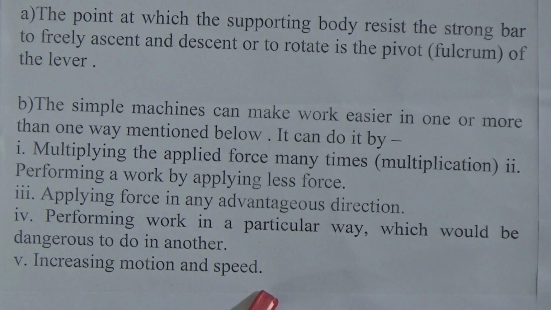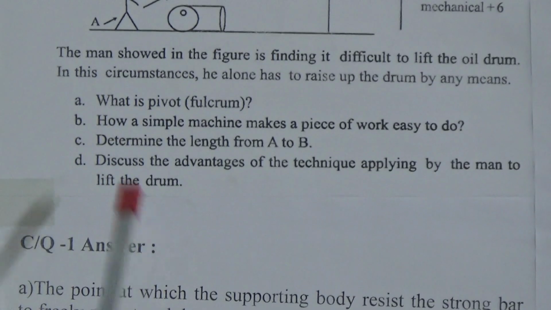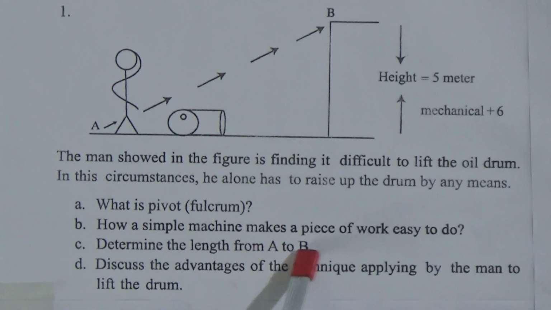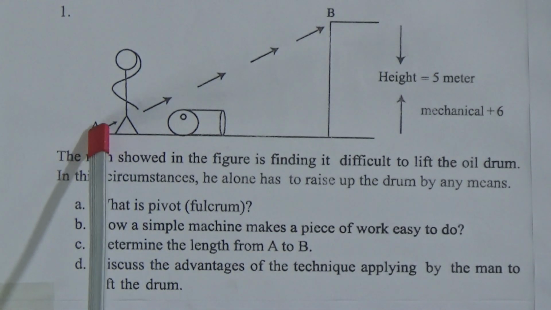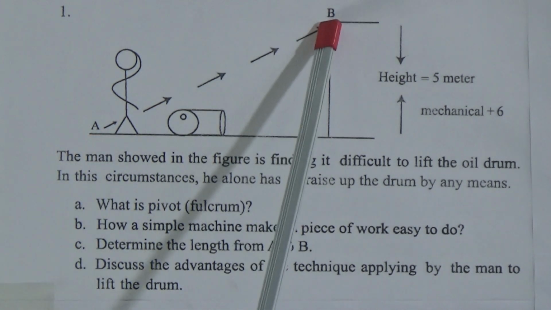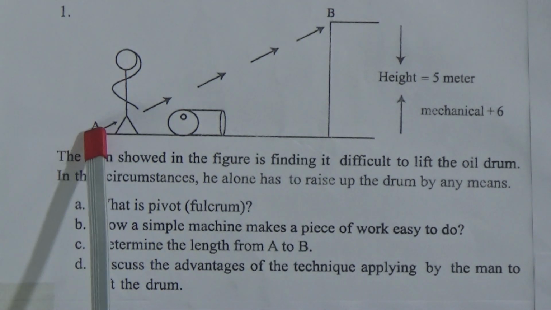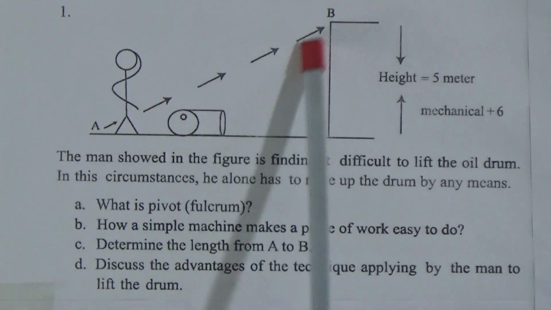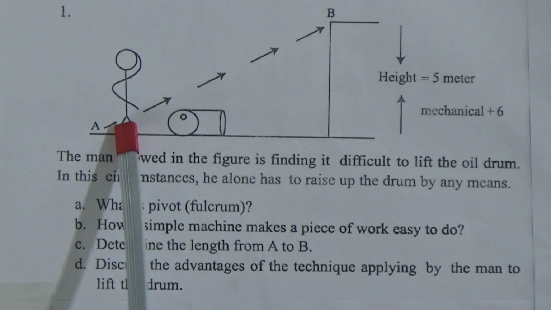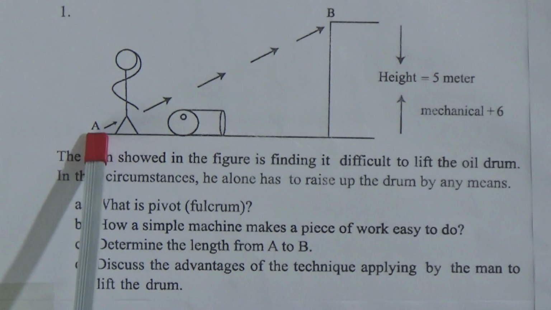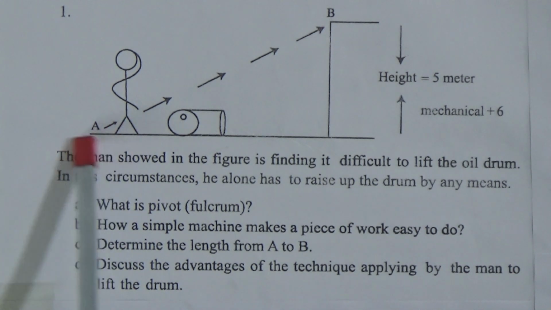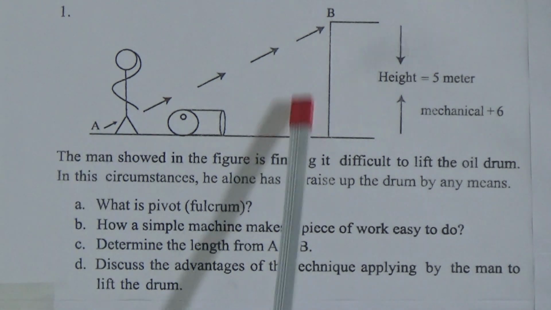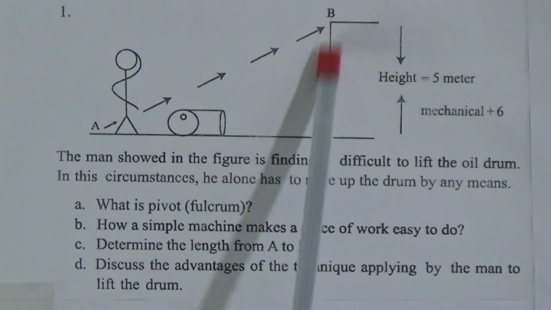Dear students, now we will go for our next question. The next question comes here in the stem: determine the length from A to B. Now see, here is A and here is B. By seeing this picture you can understand that it is an inclined plane, because an inclined plane makes it easy to move a heavy body from one place to another rather than vertically.